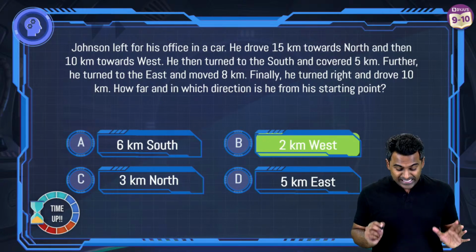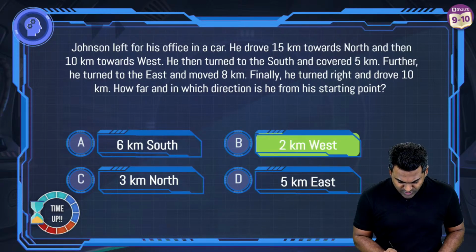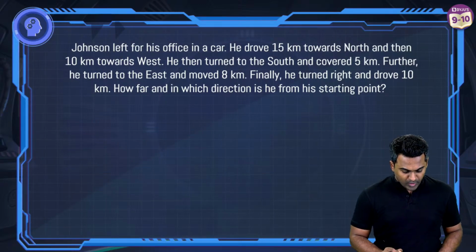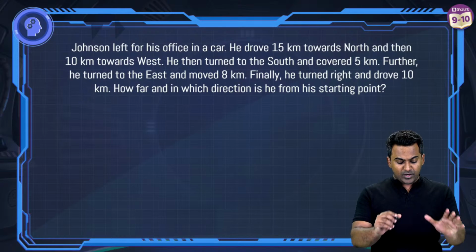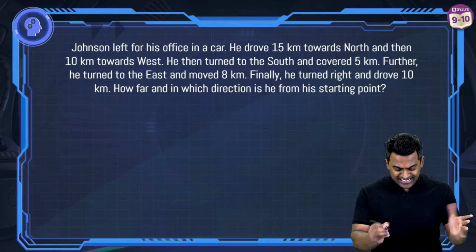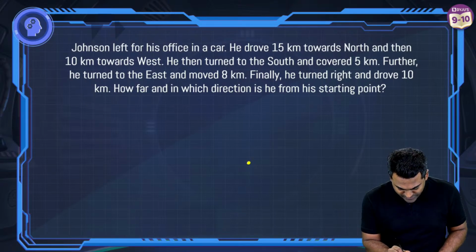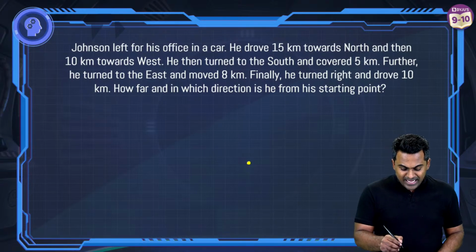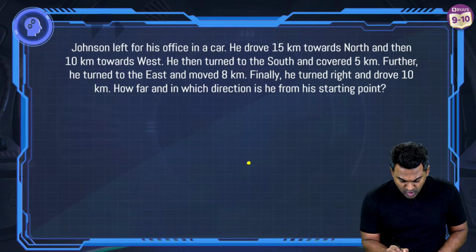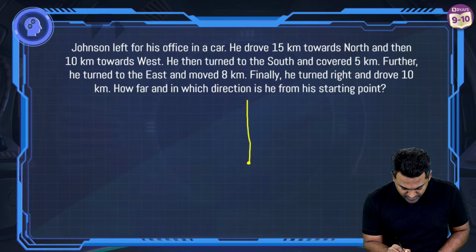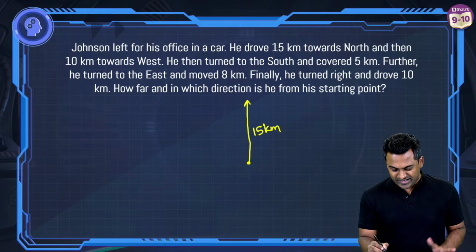Well done, well done. Come on, let's go ahead and check out how the solution for this is going to look. Okay, so Johnson left for his office in a car. Let's say Johnson is here. Okay, we don't know where Johnson is, so let's suppose Johnson is here. He drove 15 kilometers towards north. Okay, so he's going to go up. So he's going to cover how much? 15 kilometers.